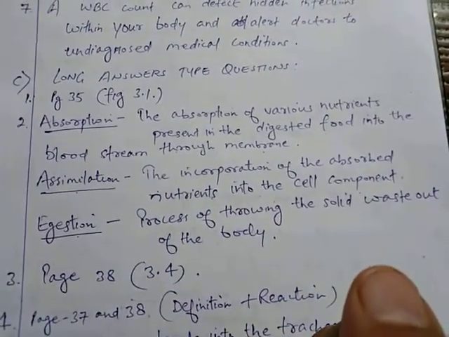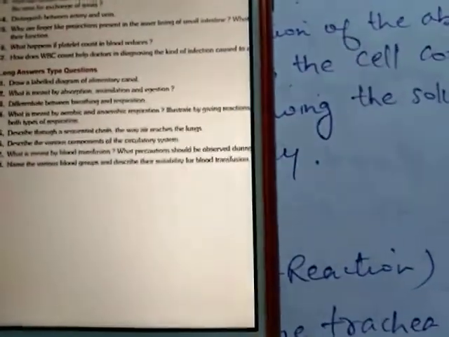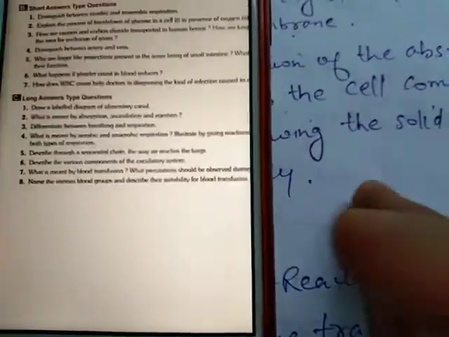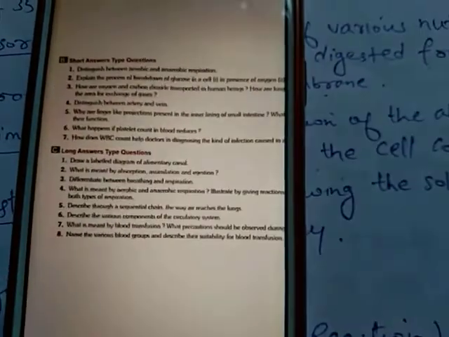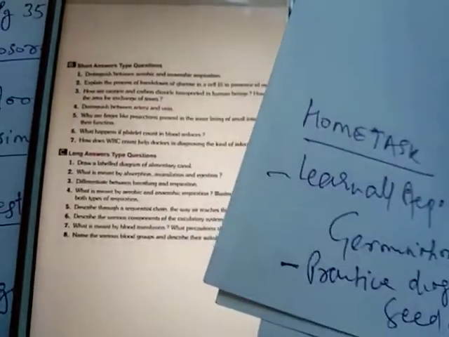Now question number 3 is: differentiate between breathing and respiration. Students, in the third question you have to simply write some differences between breathing and respiration.